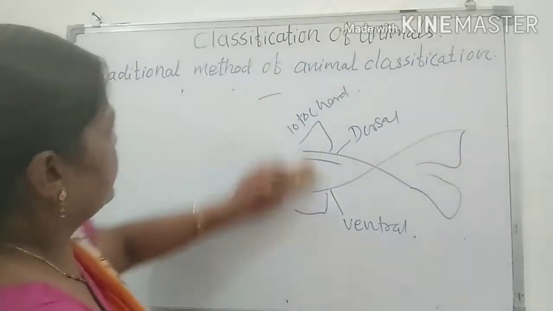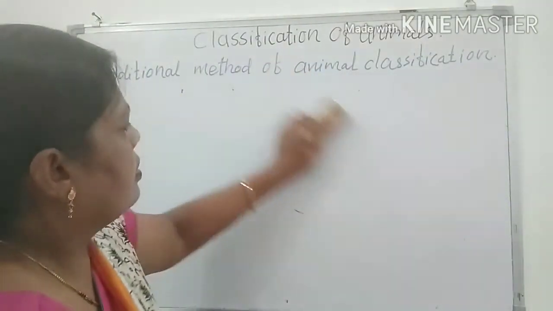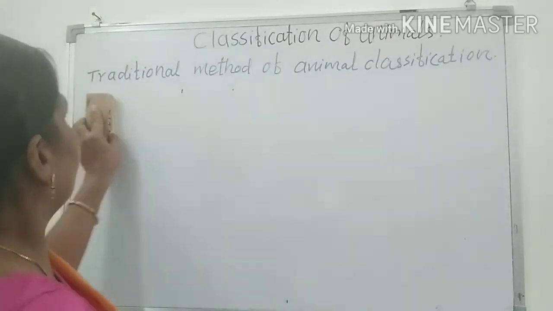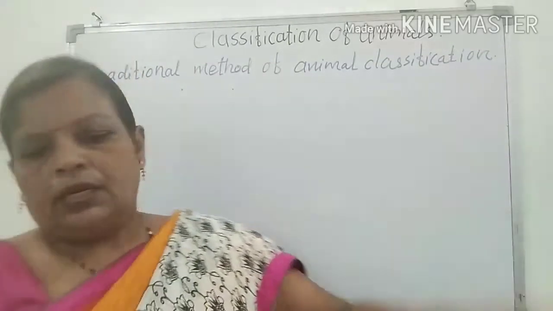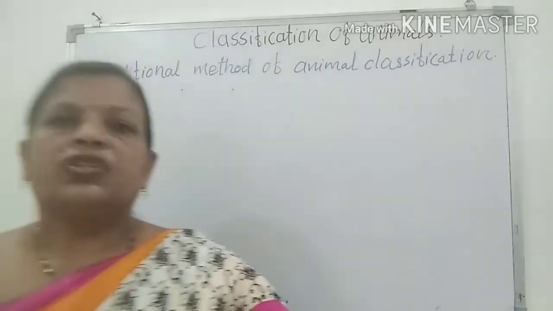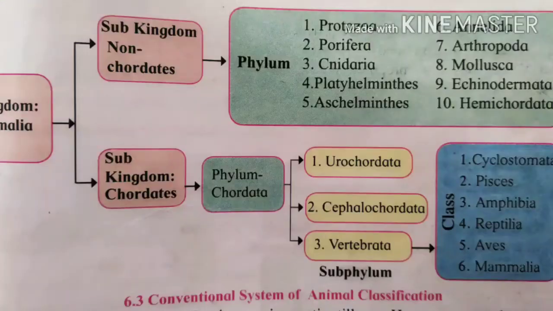Now we will move towards the next part, the traditional method of classification of the kingdom Animalia. This kingdom Animalia is broadly divided into two subkingdoms: subkingdom non-chordata and subkingdom chordata. The subkingdom non-chordata is again divided into 10 phyla.